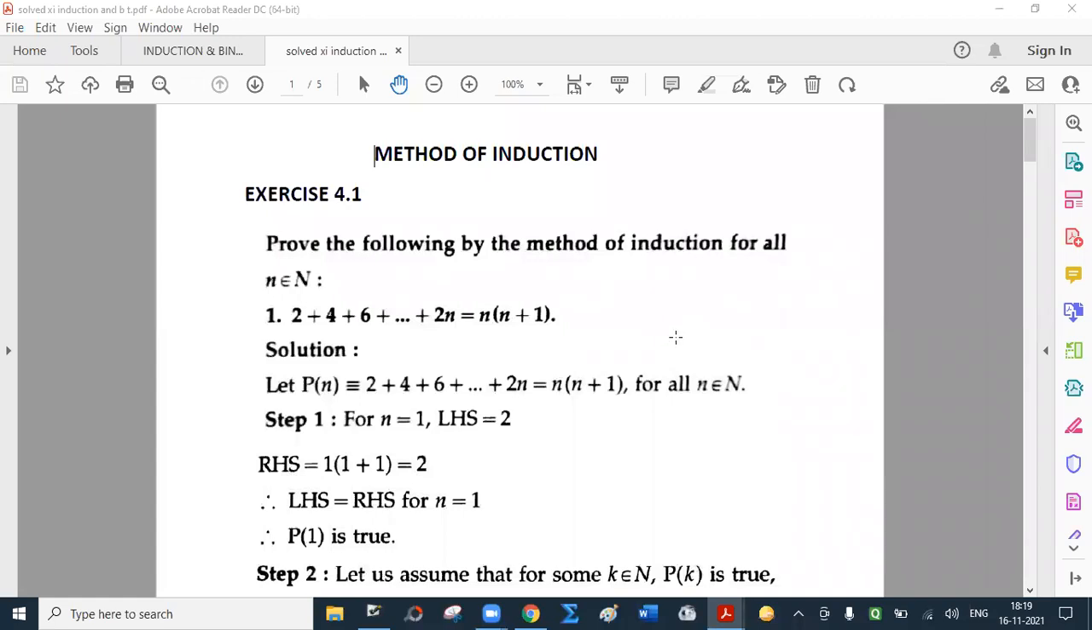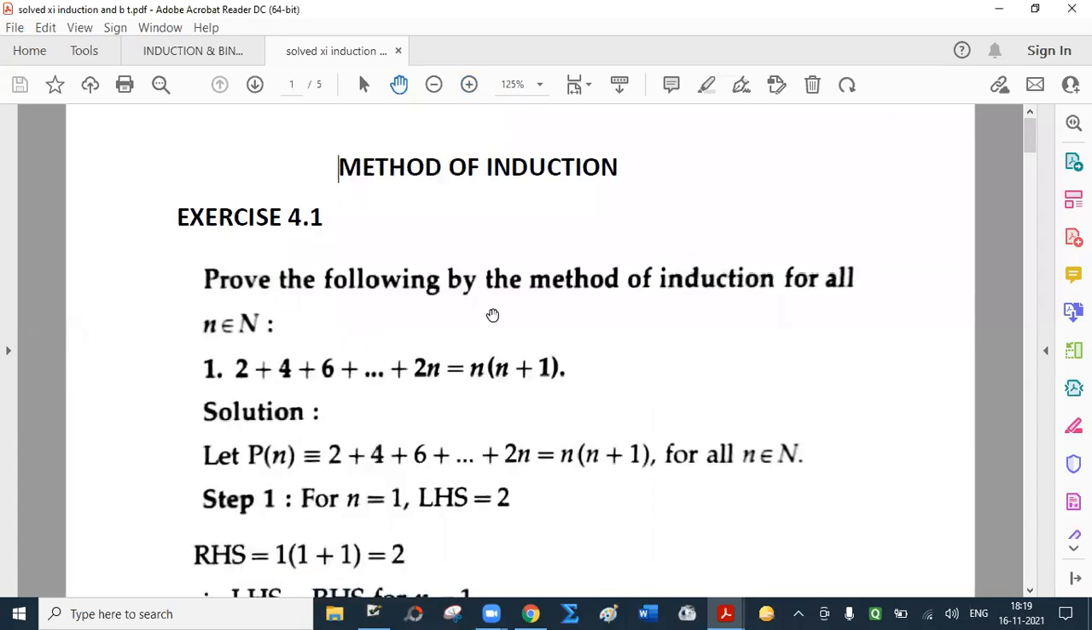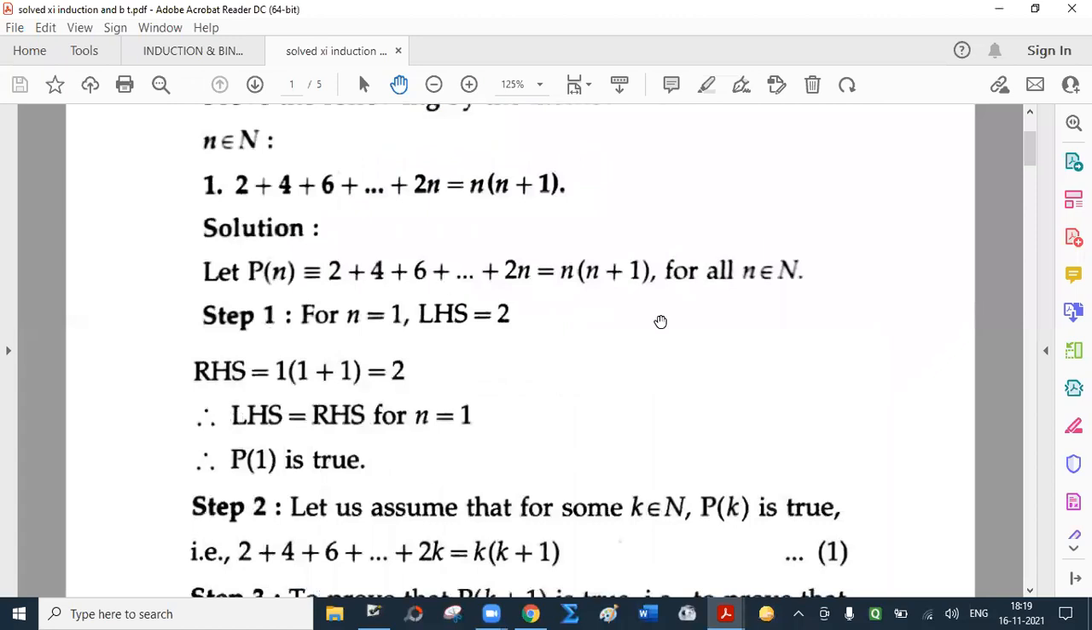Now let us discuss this using one particular example. Prove the following by method of induction for all small n belonging to capital N: 2 plus 4 plus 6 up to 2n is n into n plus 1. So this is how we have to present. Begin with, let Pn denote the statement 2 plus 4 plus 6 up to 2n equal to n into n plus 1 for all small n belonging to capital N. Instead of actually writing for all, you can use that symbol.